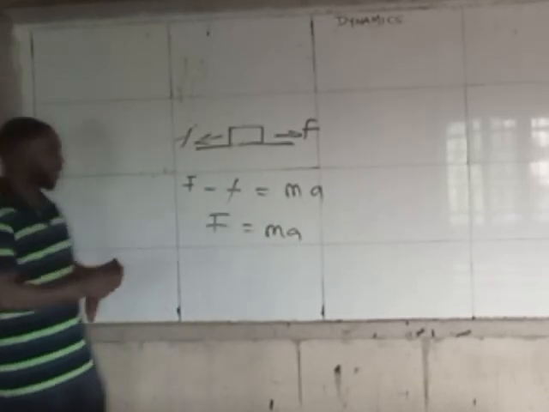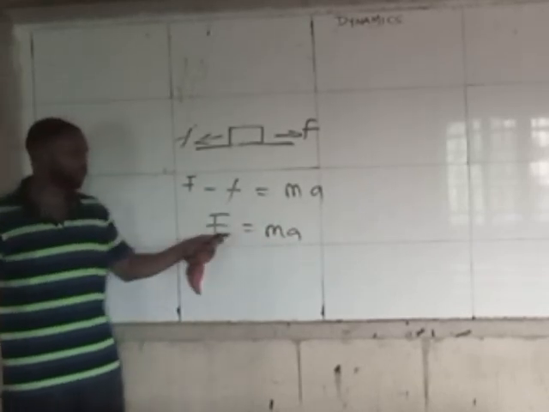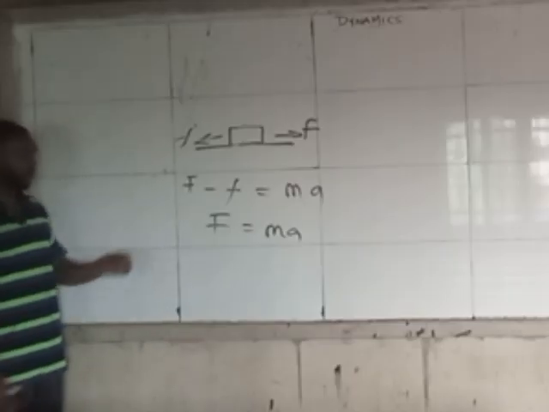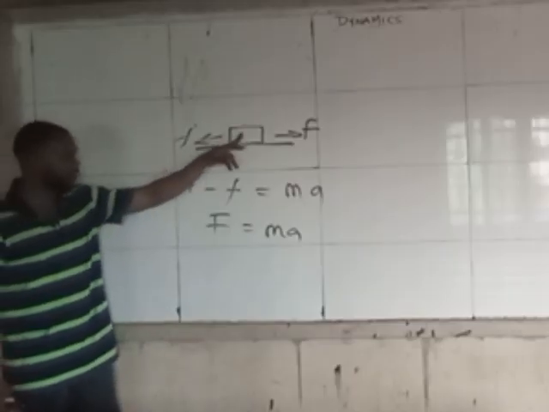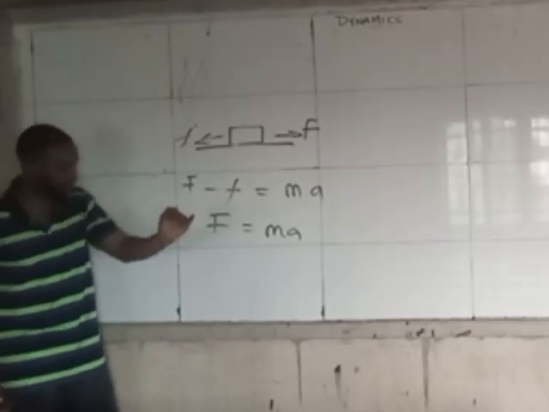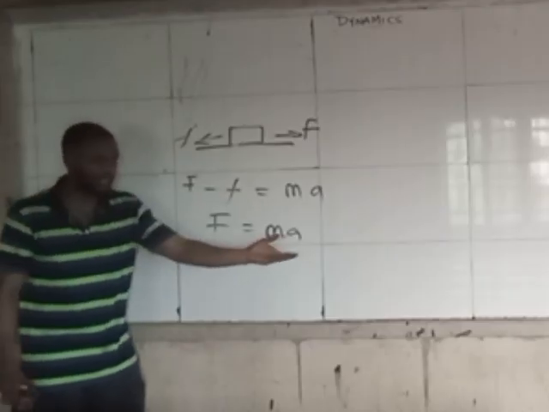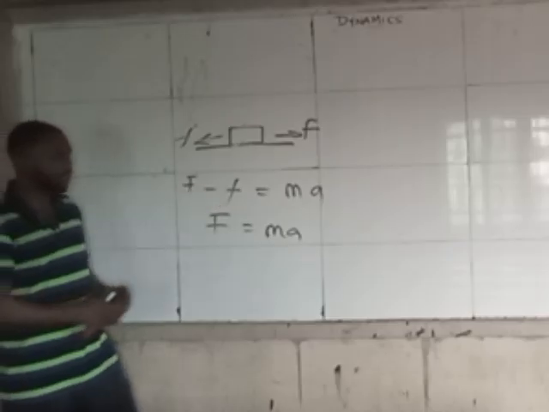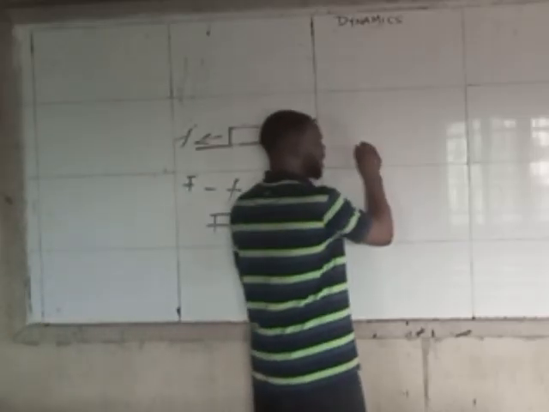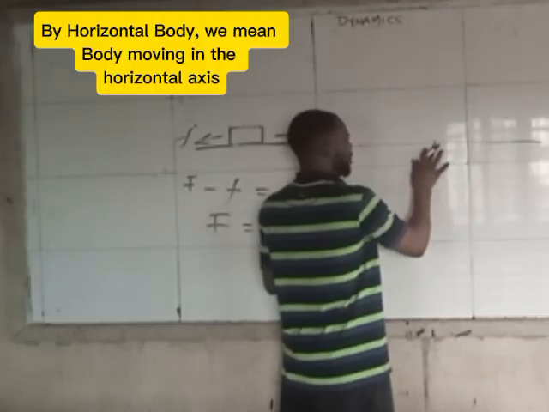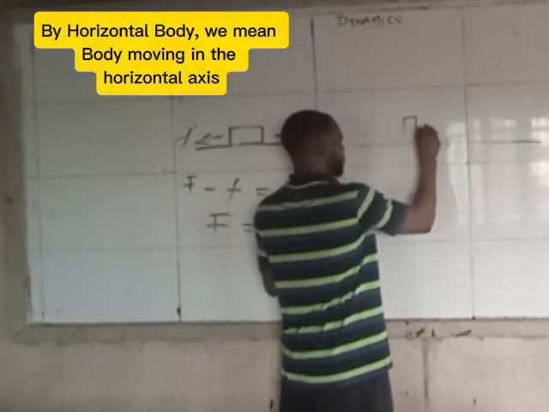This is why we normally say force equals MA. It simply says that any single body, or the last body in any setup horizontally, will always be just F equals MA unless friction was indicated. Now, for a horizontal body, once there is movement, let's say we have two machines or two cars.